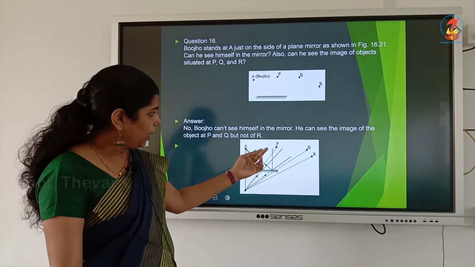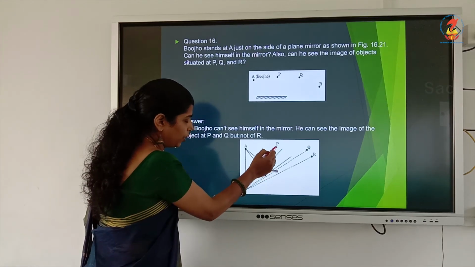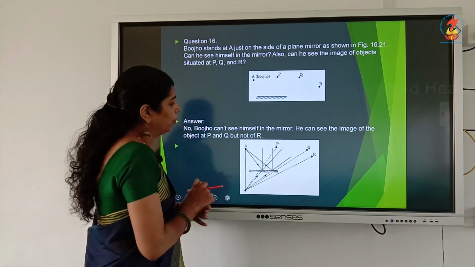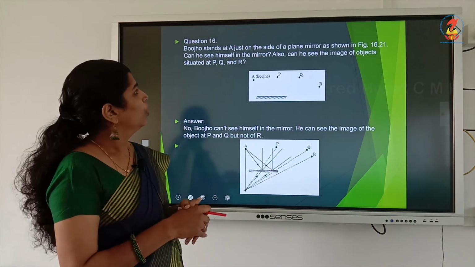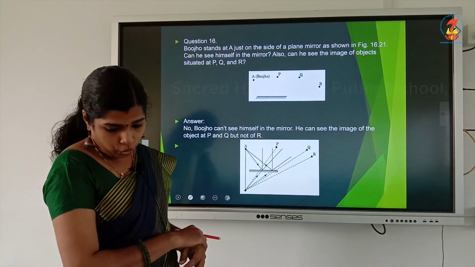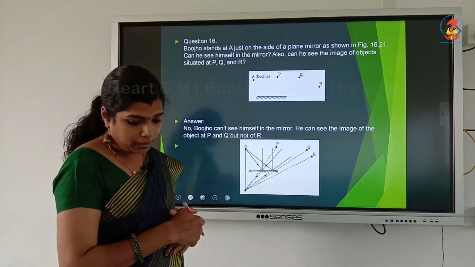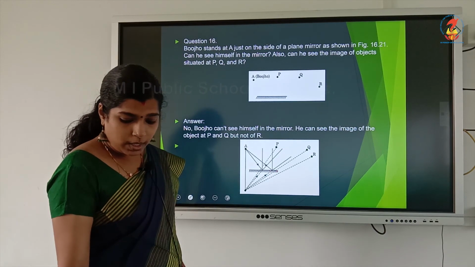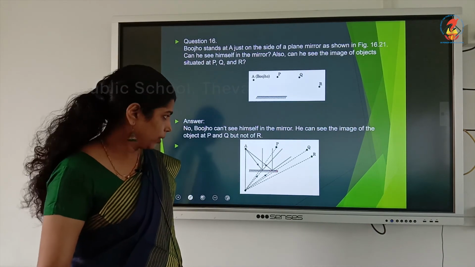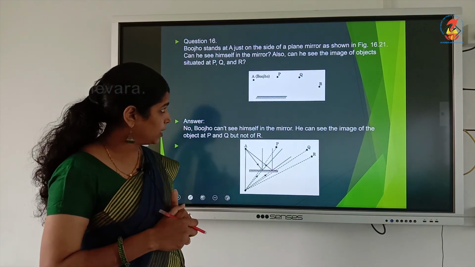If the incident ray from this point A is drawn, here you can see the reflected ray reaches the point P and also the point Q. So, he will be able to see the objects at P and Q, but he can't see the image of the object placed at R.